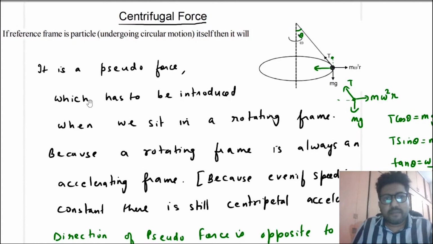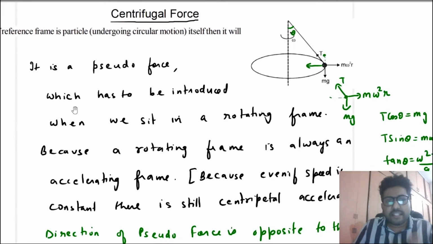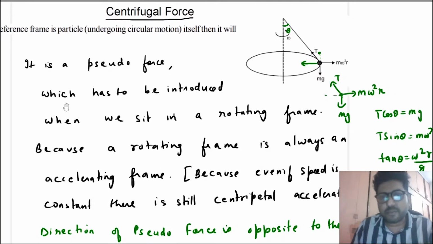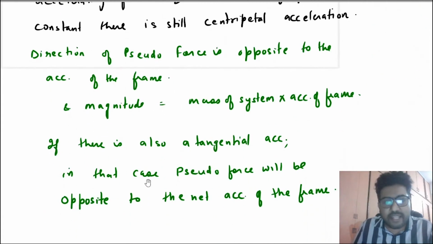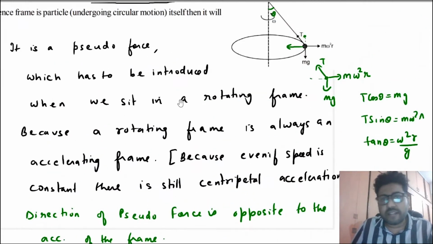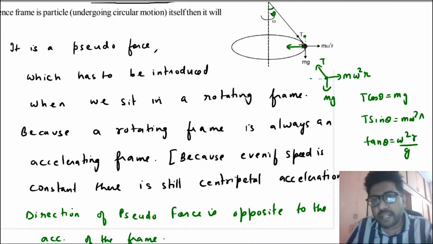In some books they say that centrifugal force is balancing the centripetal force, but actually that is not correct. Centrifugal force is a pseudo force which comes into the picture only if you are sitting in the rotating frame. It is not necessary that it will balance the centripetal force. Why? Because when there is also a tangential acceleration, the centrifugal force will be opposite to the net acceleration.